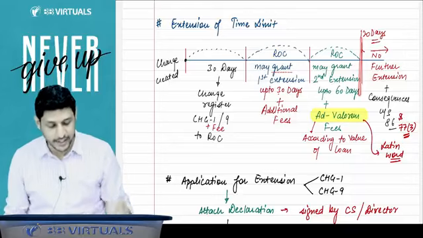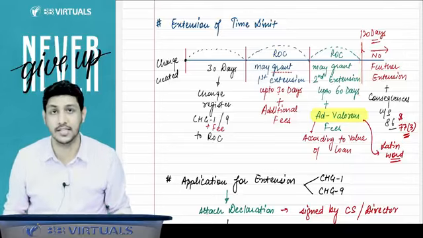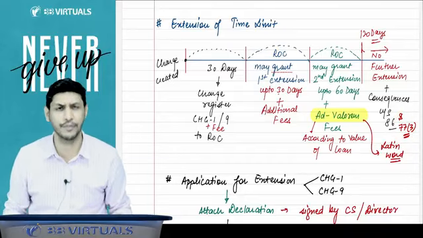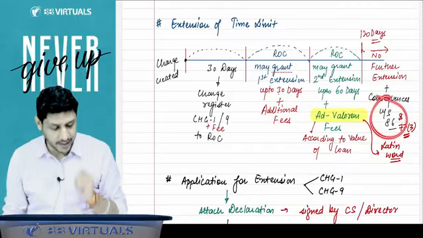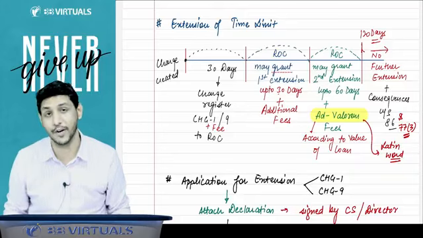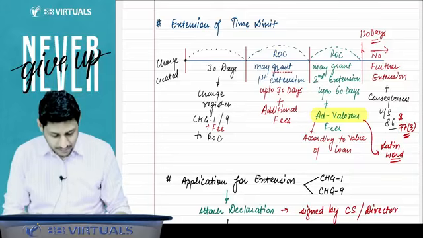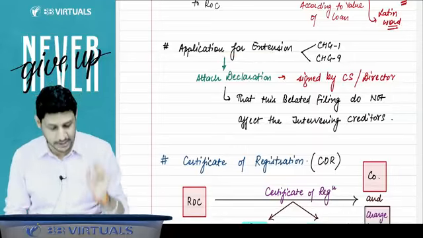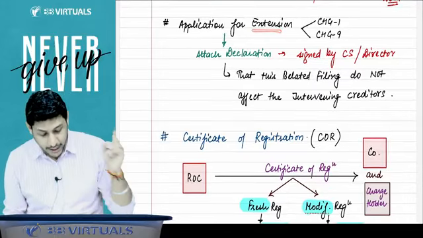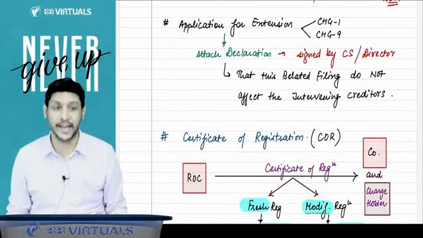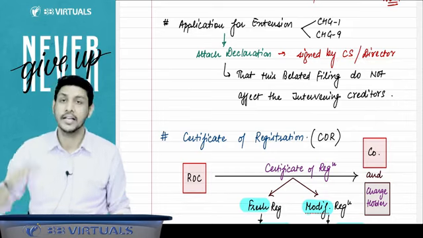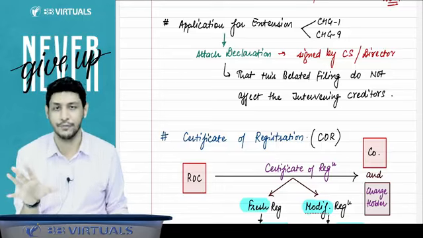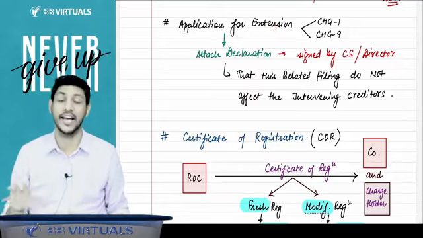But sir, suppose 120 days are over and still the charge is not registered, then what will happen? Then there will be some consequences under section 77 subsection 3. We will discuss that in the last. And under section 86, there will be consequences that will also be applicable. Right, sir. Whenever you file the application for extension, it must be filed to the ROC and you have to attach a declaration signed by the CS or director of the company that we are filing this application for the registration of charge late.